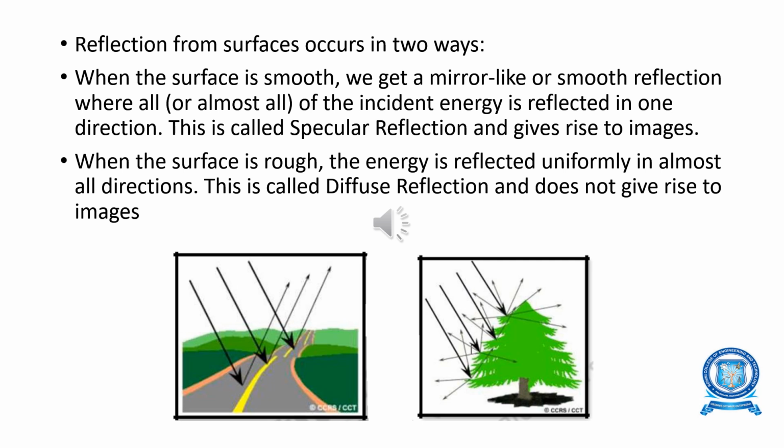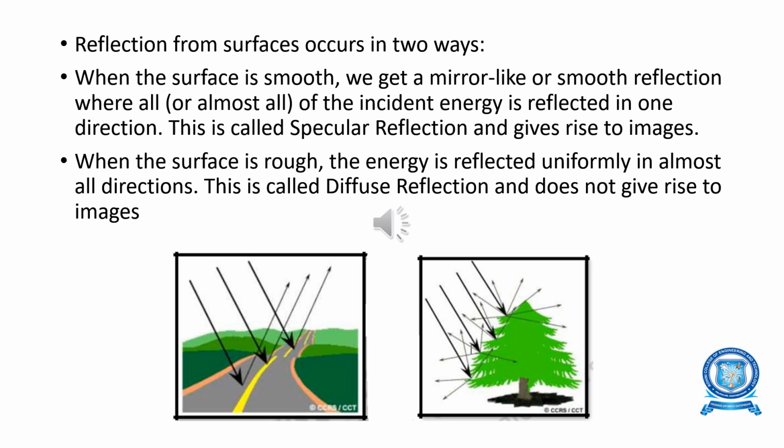So the reflection from the surface occurs in two ways. The energy reflection from a surface depends on the wavelength of radiation, the angle of incidence, and the composition and physical properties of the surface. According to these three processes, the reflection from the surface occurs in two ways. The roughness of the target surface controls how the energy is reflected by the surface.